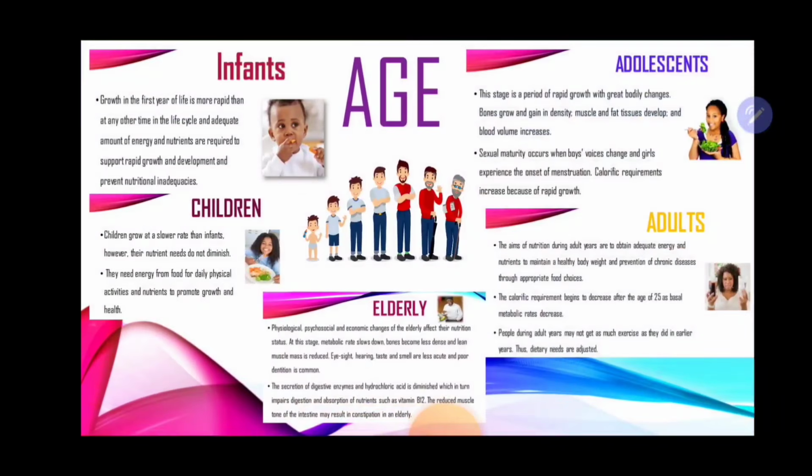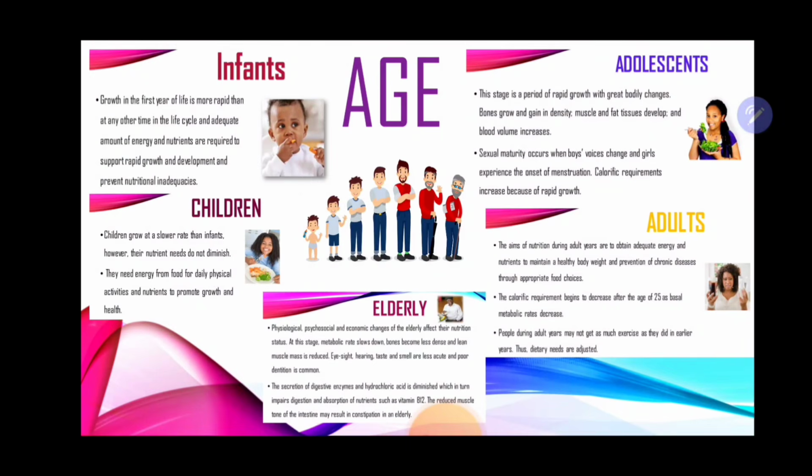So the first one that we're going to look at is age. Now, moving from infants to elderly, throughout those stages, you notice that the body may require some particular nutrient at different stages throughout the life cycle, right? Now, infants may grow rapidly in their first year, and they may require a particular type of nutrients, some important nutrients to prevent nutritional inadequacies.